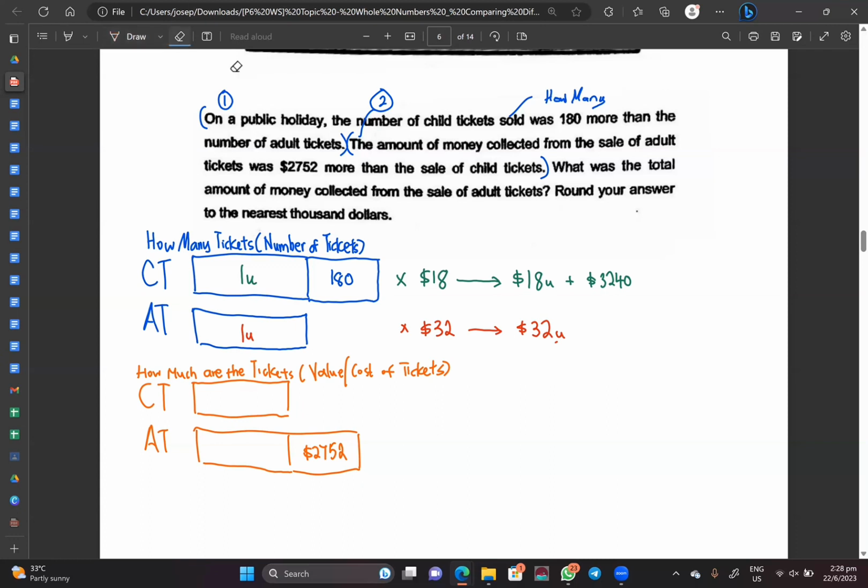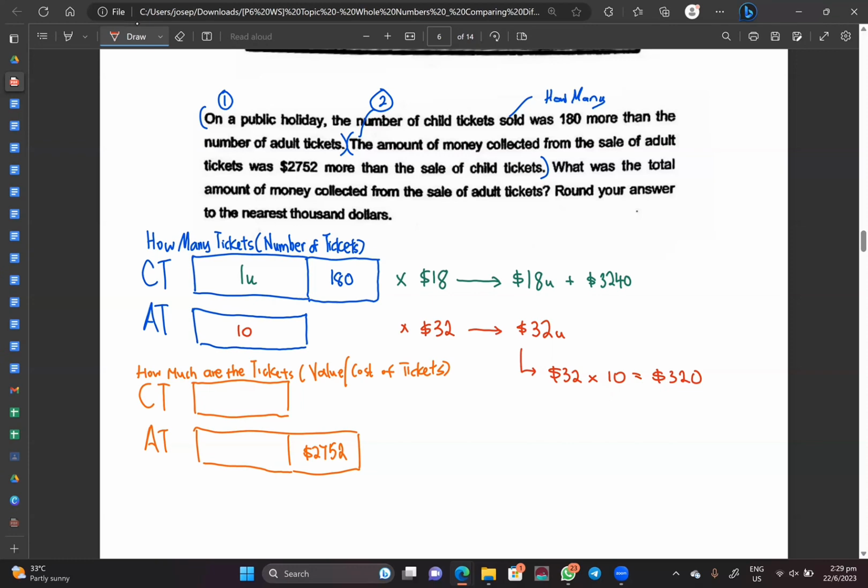Now again, let me clarify this, okay? I don't know what the unit is, correct? But what if, don't erase this, okay, what if I know that I have 10 adult tickets? Then what will you tell me? Teacher, just very simple. I just have to do $32 times 10 adult tickets, and then I will get $320. Correct? So this $320 is the amount that you spend on the adult tickets.